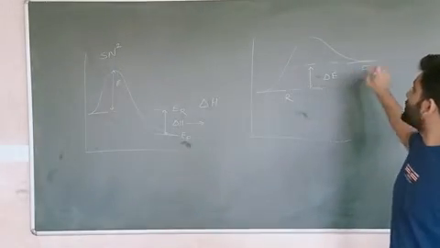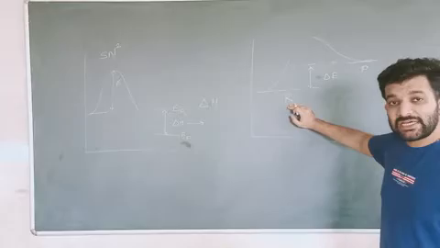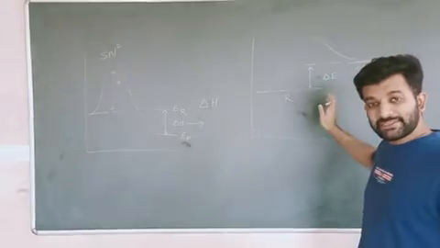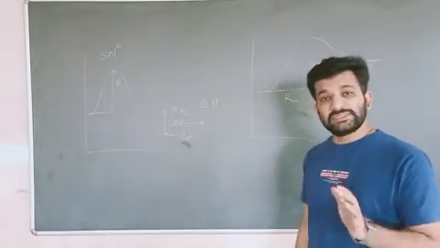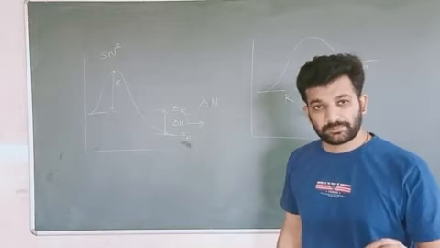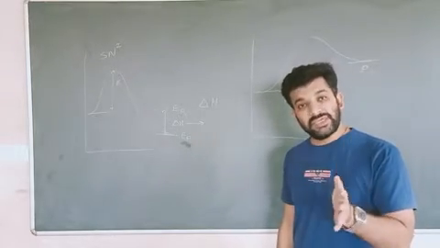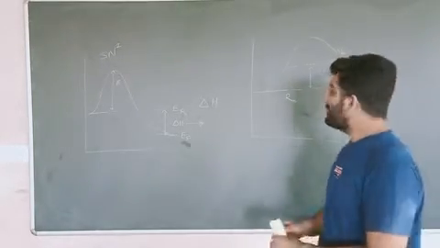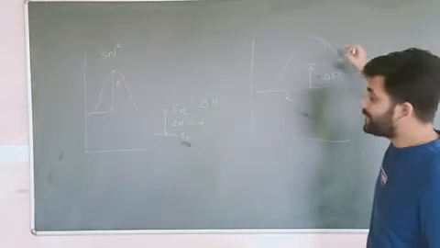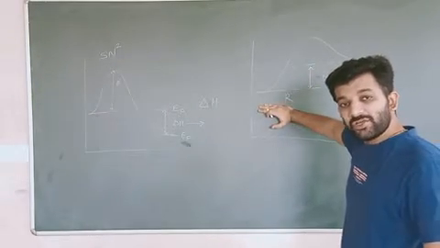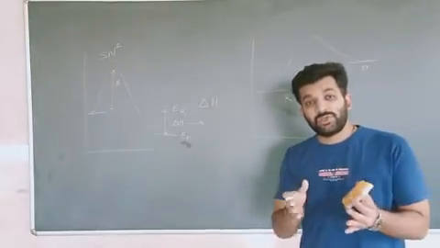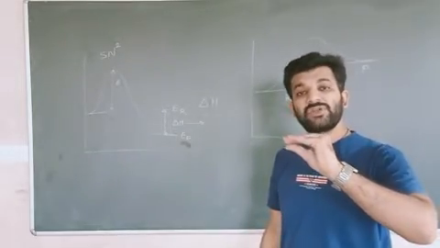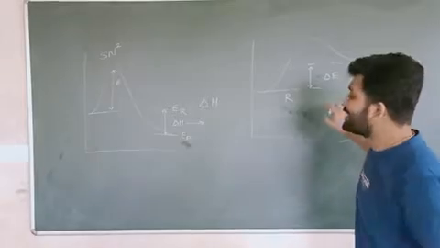Why is it non-spontaneous? Because products are at a higher energy level and reactants are at a lower energy level. This is true: if the product is at a higher energy level, then the reaction is not possible. But there are a few exceptions where, for example, dissolution of KNO3 is a spontaneous process, yet it is an endothermic process. That means the energy of products is at a higher level and the energy of reactants is at a lower level. KNO3 molecules, to dissociate, absorb heat from water and the temperature of that water decreases. That's why it is known as an endothermic process.